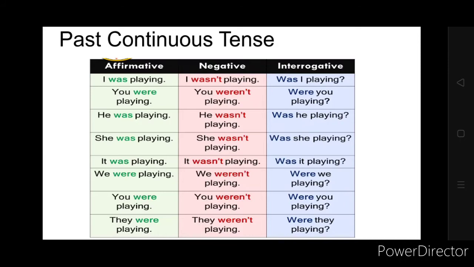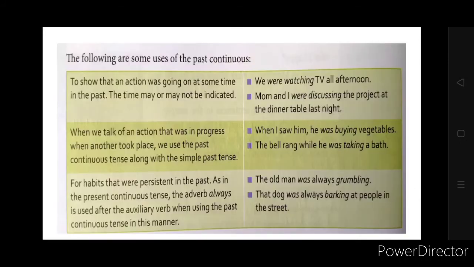I was playing, you were playing, मतलब past tense में कर रहे थे but continue था, मतलब वो play कर रहे थे. If it were I played, then it would have been simple past tense. But here it is I was playing, you were playing. Okay, now that depends on the subject. Okay, and negative and interrogative के rules are the same.